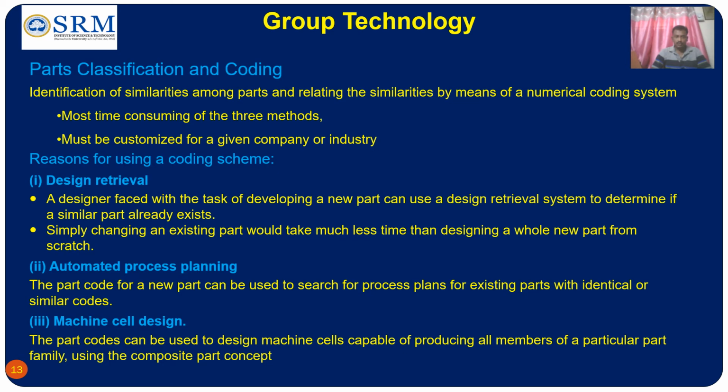So coming back to parts classification and coding systems. As we already discussed, a parts classification and coding system is a system in which similarities among parts are identified and related by means of a numerical coding system. This is the most time consuming of all three methods. This must be customized for a given company or industry, because, as we see nowadays, there are a lot of barcodes. Even for a small component, each and every product has its unique barcode. So there are standard coding systems followed.